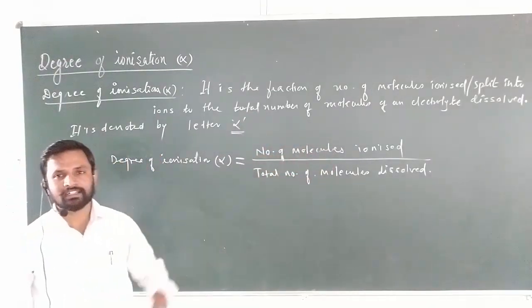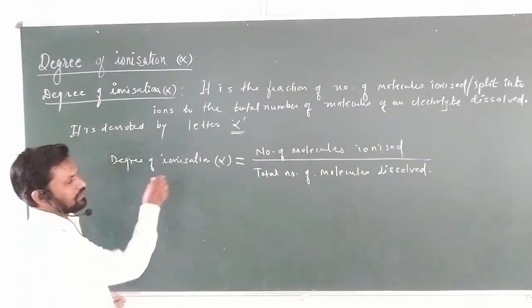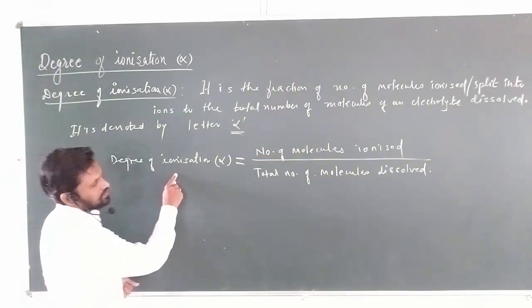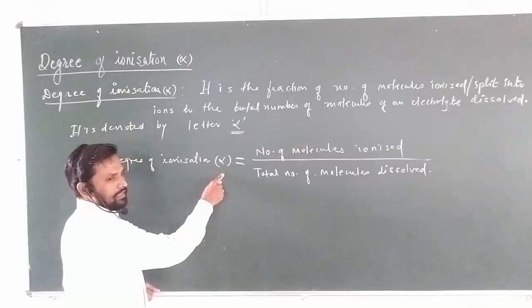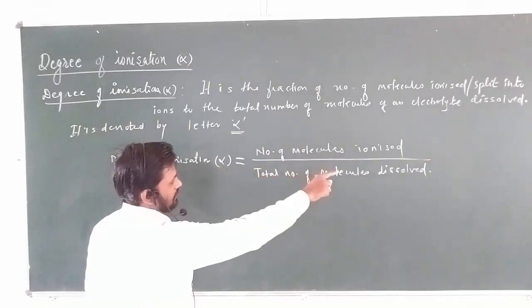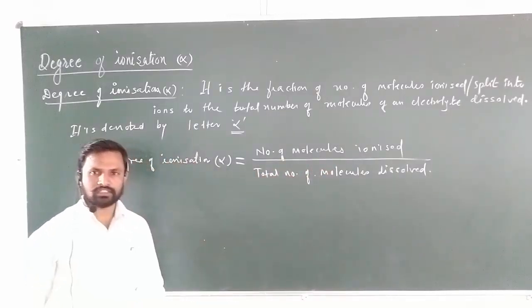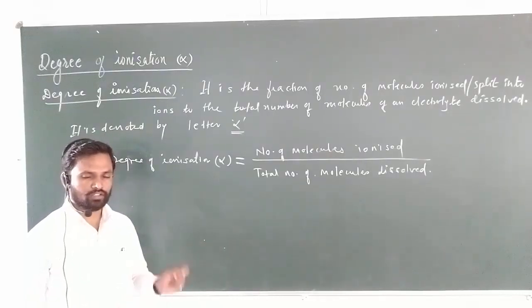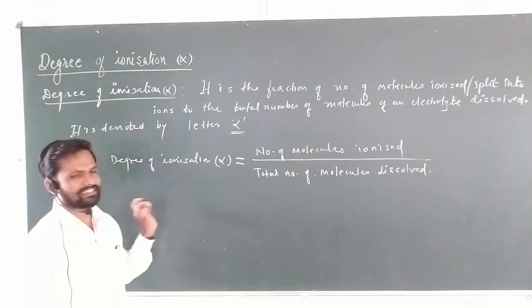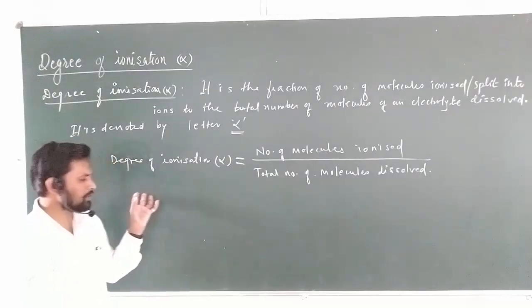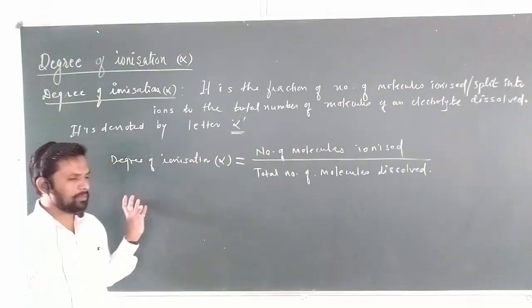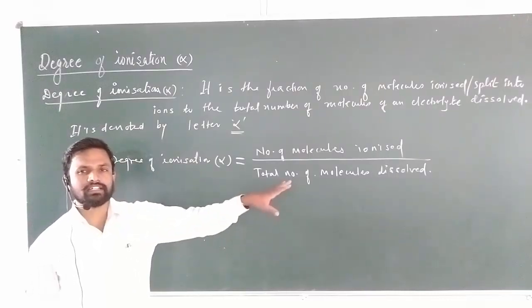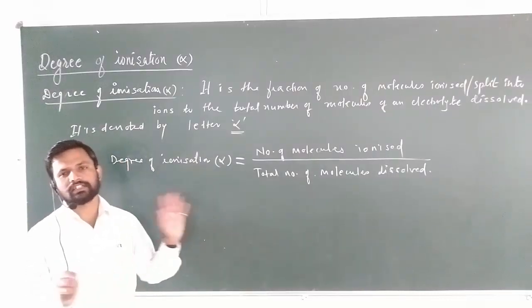This is the mathematical expression, degree of ionization alpha: number of molecules ionized to the total number of molecules. This is called the degree of ionization or degree of dissociation. Very simple concept: how many molecules are ionized or split into the ions to the total number of molecules taken.